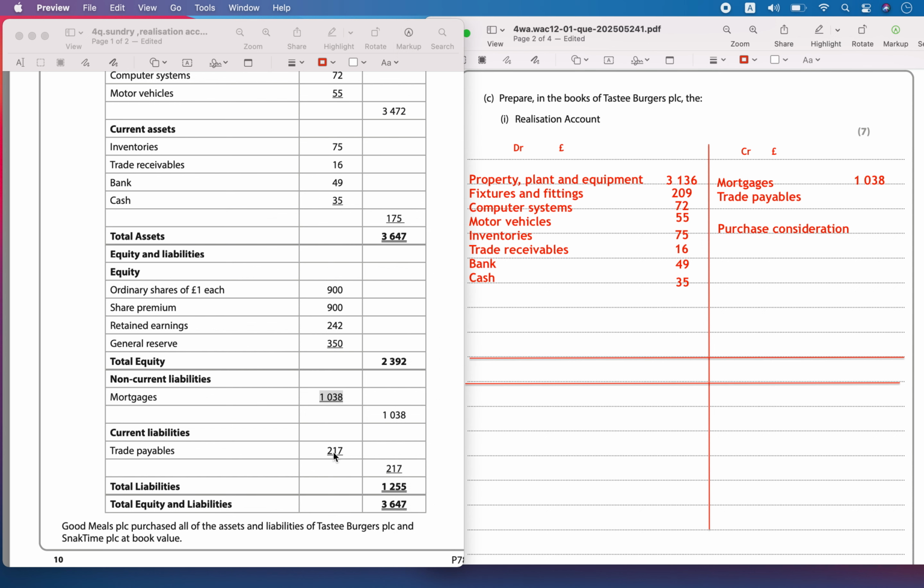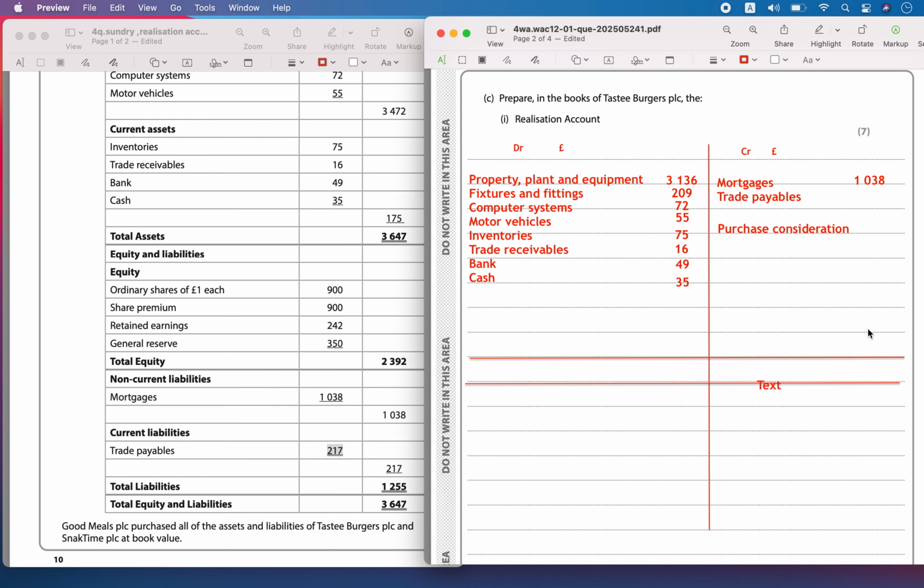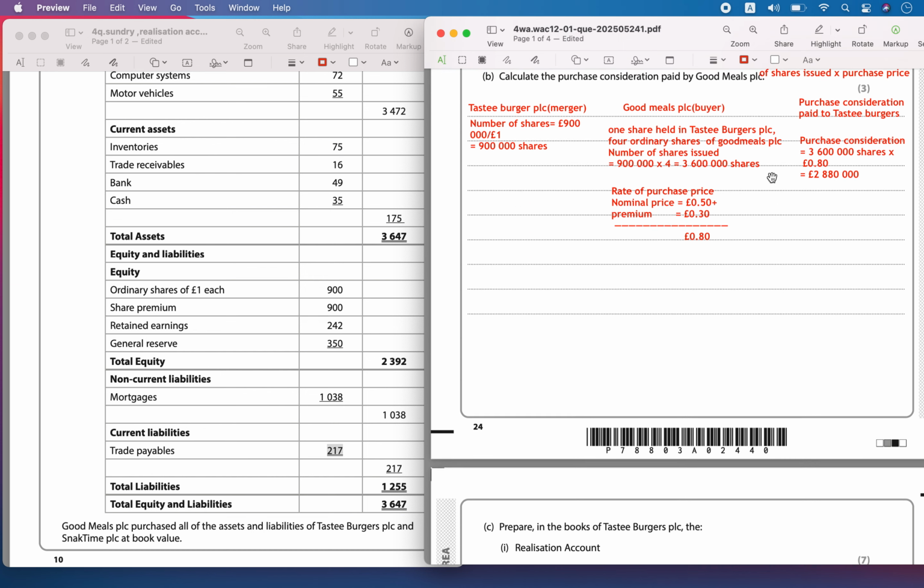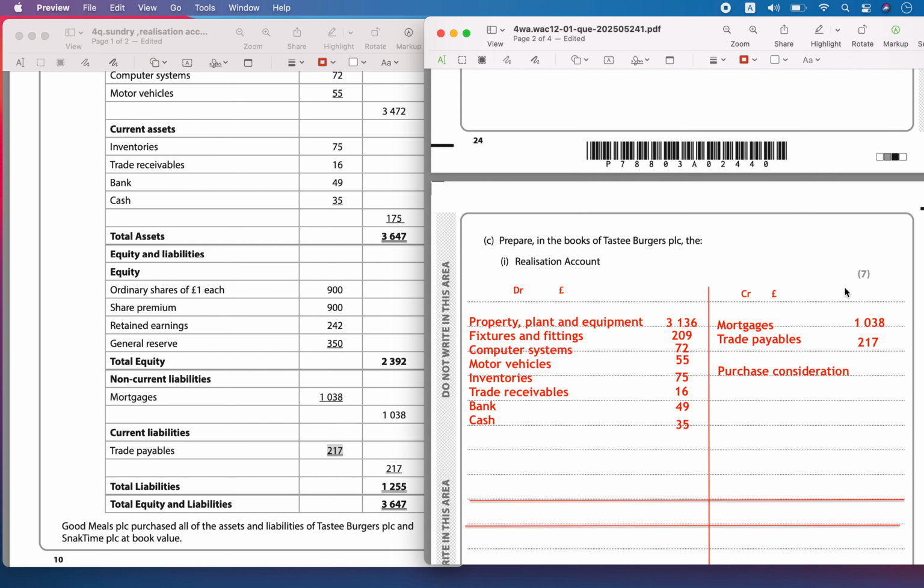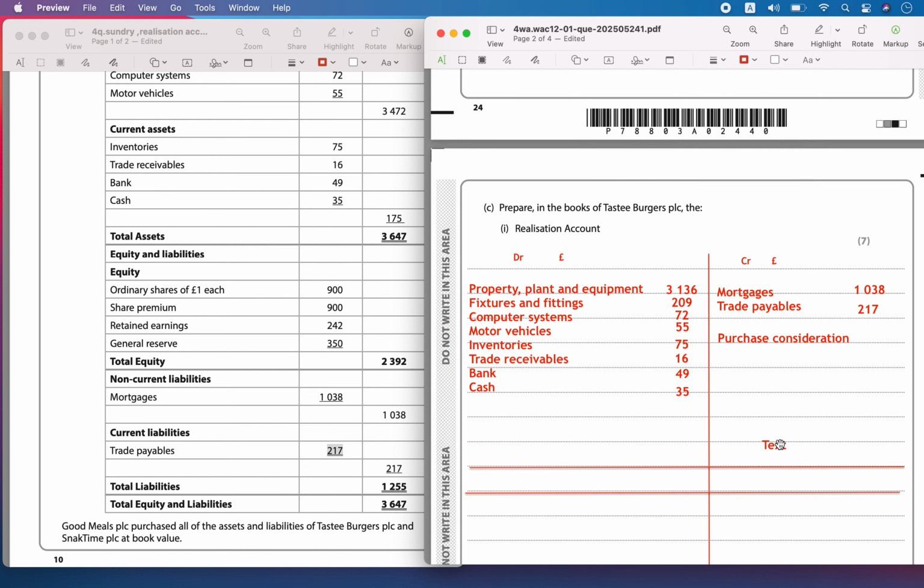Mortgages is around 1,038. Trade payables are around 217,000 pounds. Purchase consideration is 2,280,000 pounds. You have to include at the top that the values are in thousands.